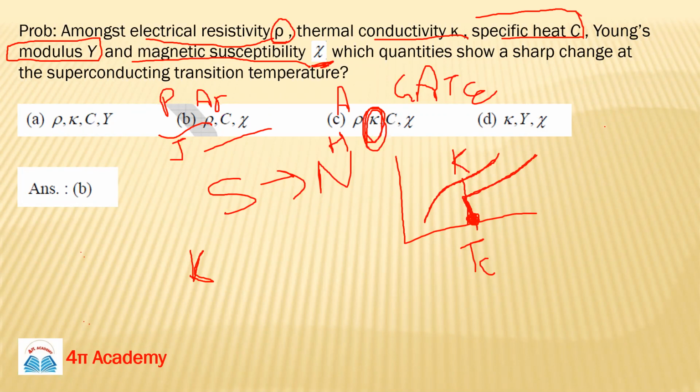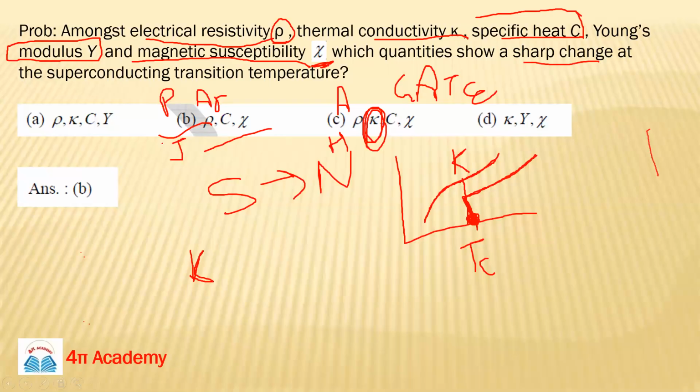And in other graphs also you have seen that at TC there will be a sharp change, a sharp peak. But if the behavior is like this, it's changing, but there is not a sharp change. So we are talking about sharp change. Okay, so your option B is the correct option. Okay guys.